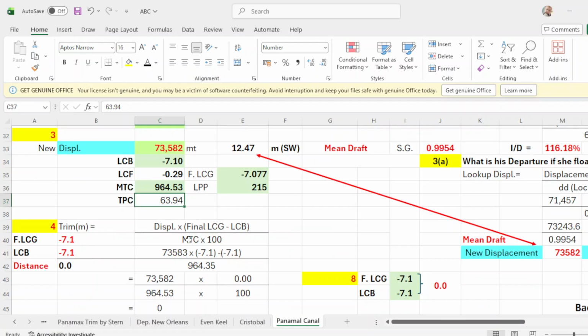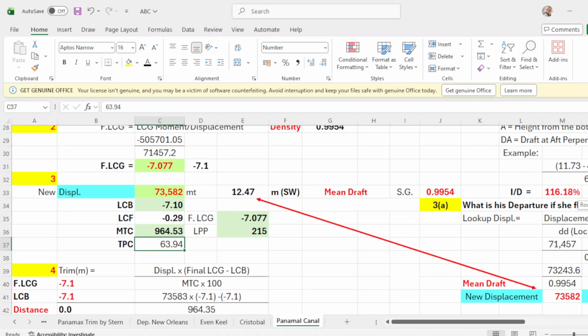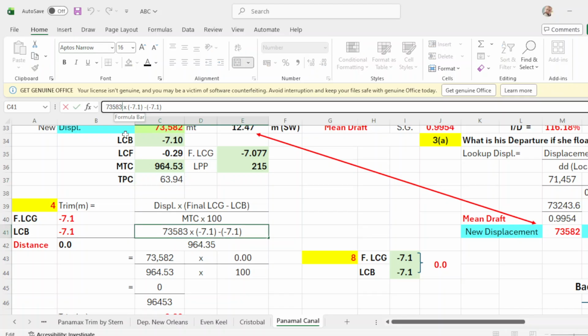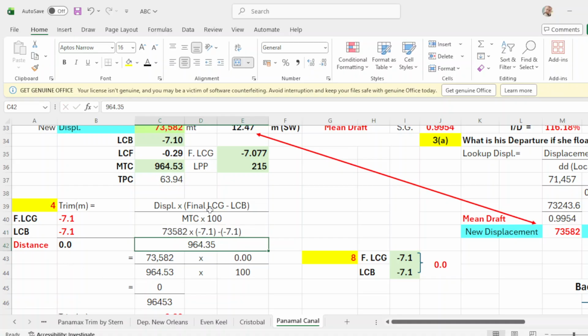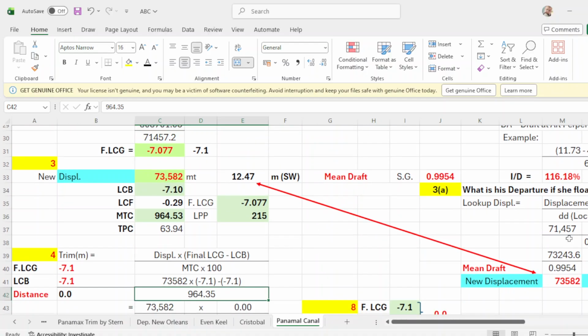Okay, so we go now to the formula. We will compute for the trim. Displacement, it should be 73582, times LCG. What is your LCG? Your final LCG is 7.1. You have your 7.1. And the LCB is 7.1, which is this one.